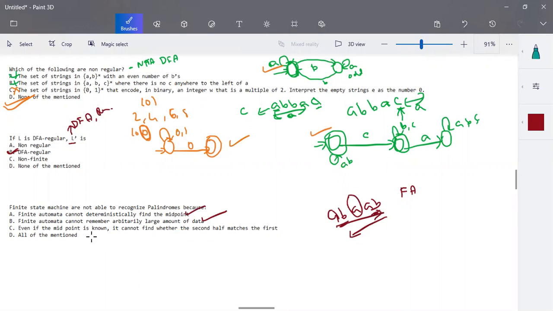Even if the midpoint is known, we cannot find whether the second half matches the first half. Okay, so here we have to compare the second half with the first half to check whether it is the same or not. Okay, so all the three options are satisfied. The reason is that we cannot construct a finite automata for recognizing a palindrome. Okay, so we can choose the option all of the mentioned.